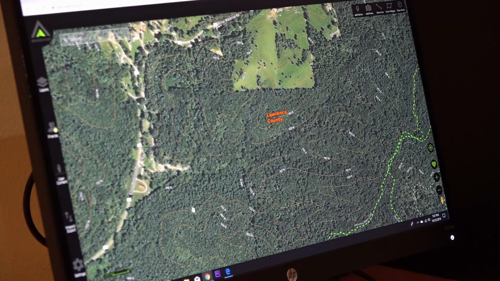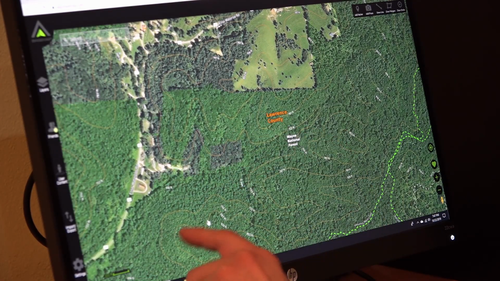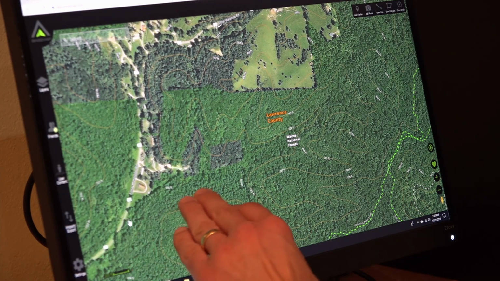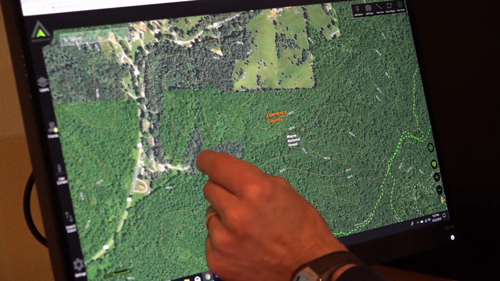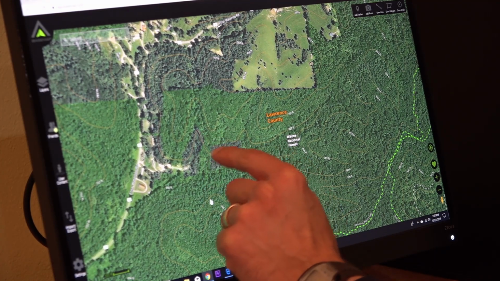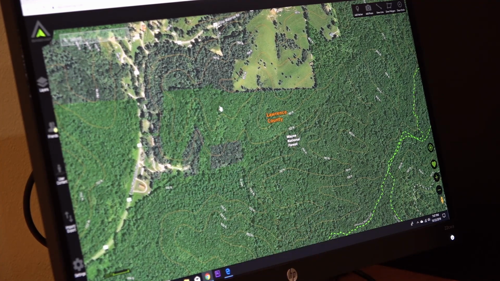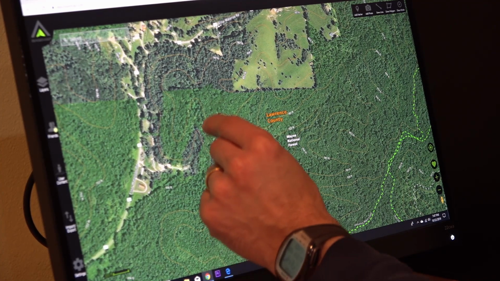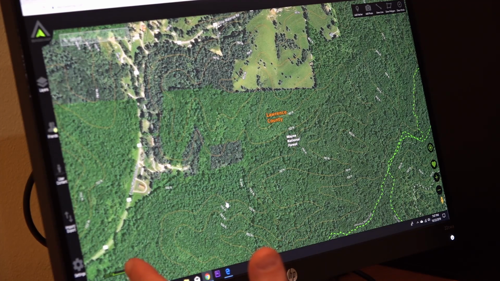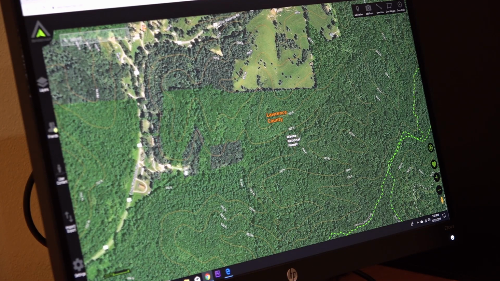Well, it looks like the public land comes down and goes across the road, so I can park over here and then work my way up. There's a band of public land right here, and a little chunk of private there. But if I walk right through here, I'm going to push all the deer out. So what are my other options? I can knock on these doors and say, hey, do you mind if I access back in here through your land? Or I could also do that from over here.